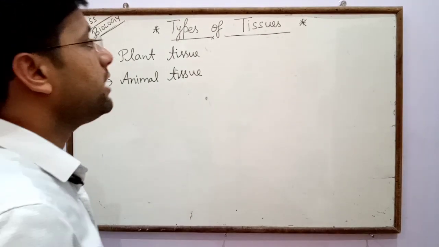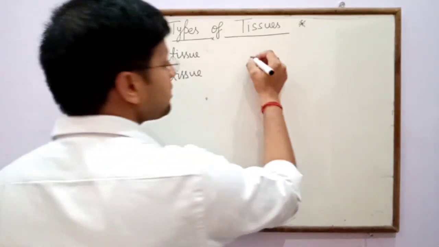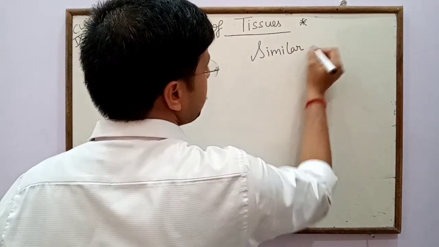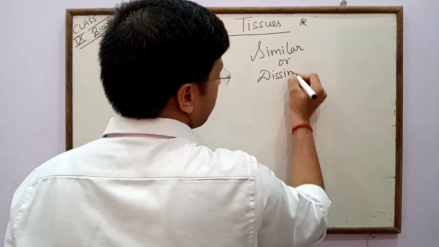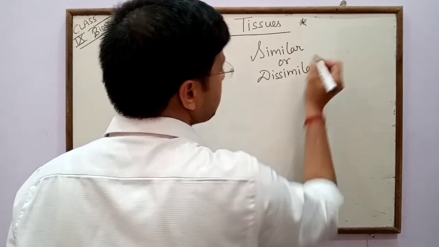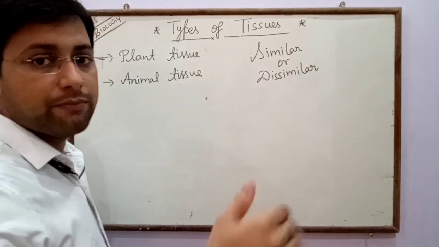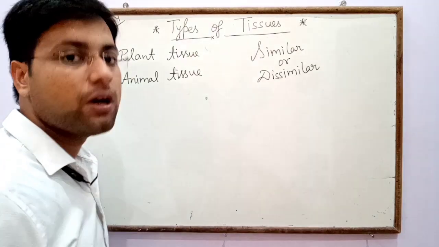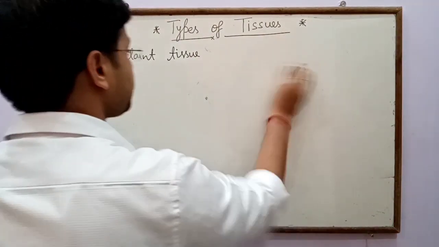We already know that tissues are groups of cells, similar cells, and each cell group forms the tissue, and that tissue helps in the formation of organs. Now about plant tissue.